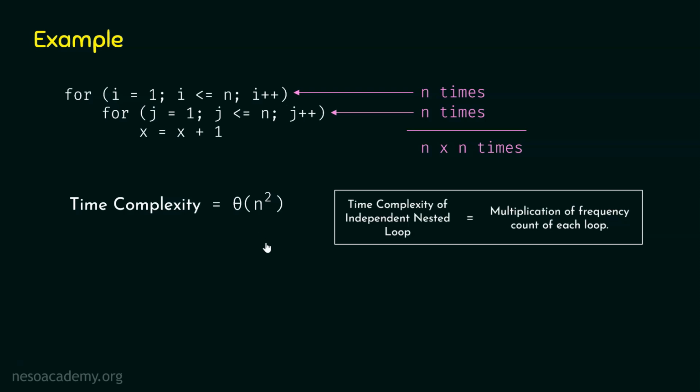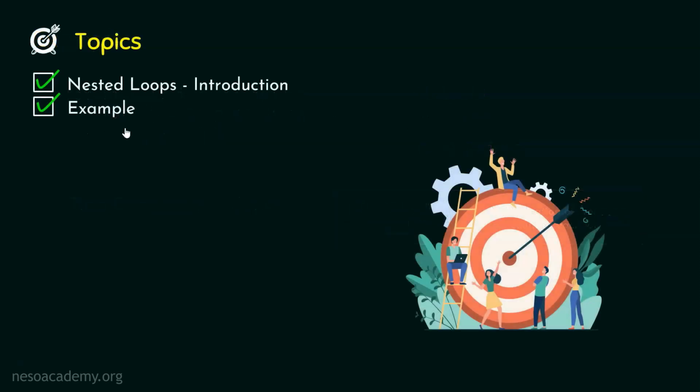So with this, we are done with this example. We learned how to find the time complexity of the independent nested loop. Now we are done with this lecture.